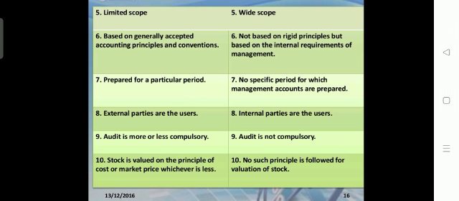But under management accounting, no such principle is followed for the valuation of stock. There are no compulsory rules or principles under management accounting. However, you may use your own consideration in the preparation. So these are some of the differences between financial accounting and management accounting.